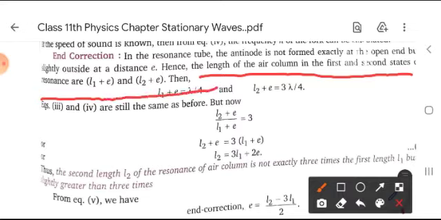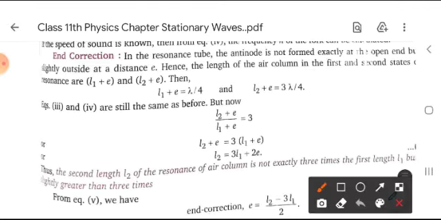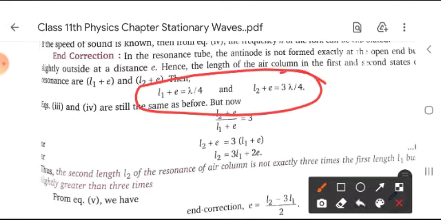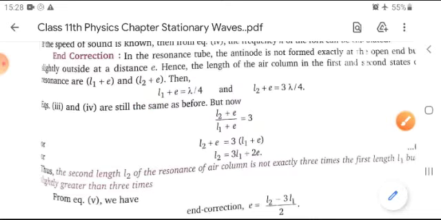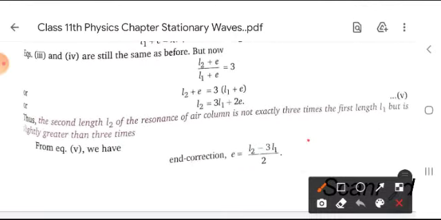Then L1 plus e equals λ by 4 and L2 plus e equals 3λ by 4. So we get the final value L2 equals 3L1 plus 2e, and the end correction e equals (L2 − 3L1) upon 2.